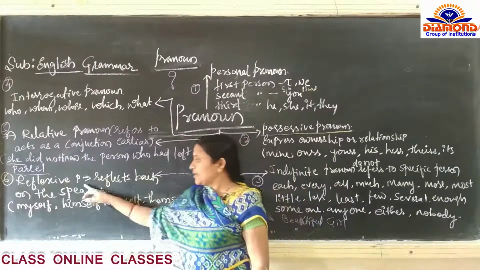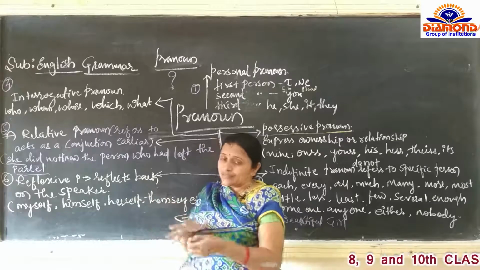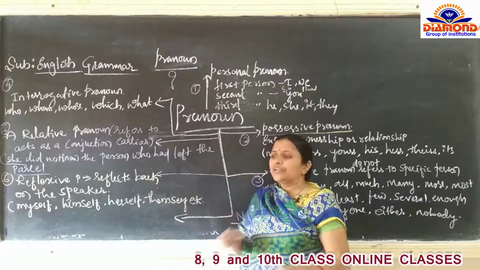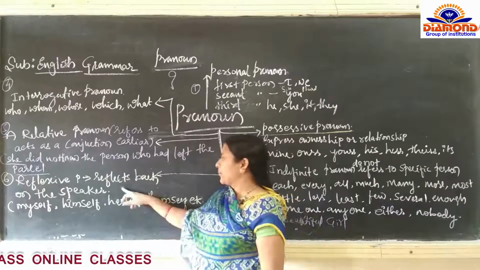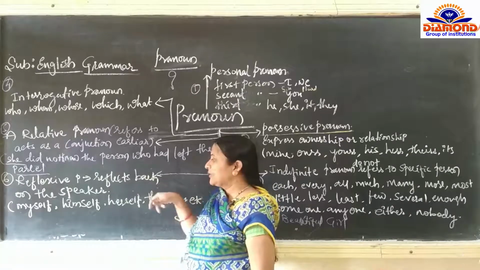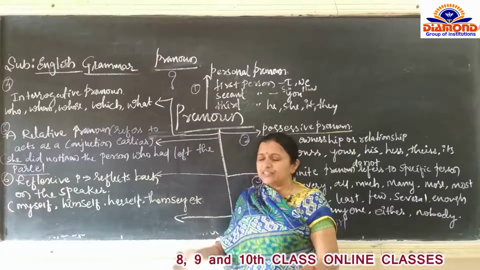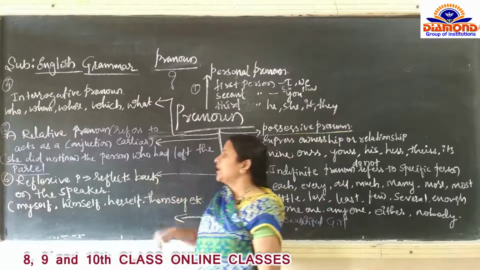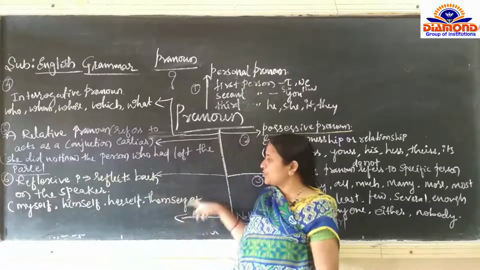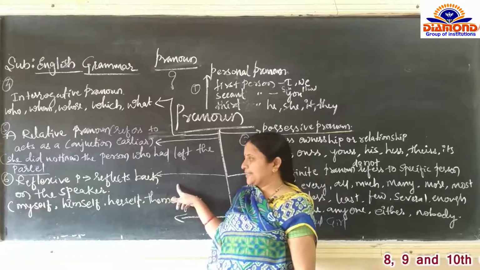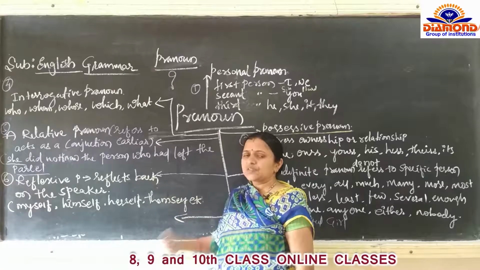So next one is reflexive pronoun. Sixth one is reflexive pronoun. Reflex is a scientific word. Reflex means it is going to reflect yourself, reflects back on the speaker. For example, I am the speaker here. Whatever I say here is going to reflect on me. That is the reflexive pronoun. Some of the words are used. Okay, sixth example, 7, 8 and 9, total 9 types are there. We will discuss in the next class.